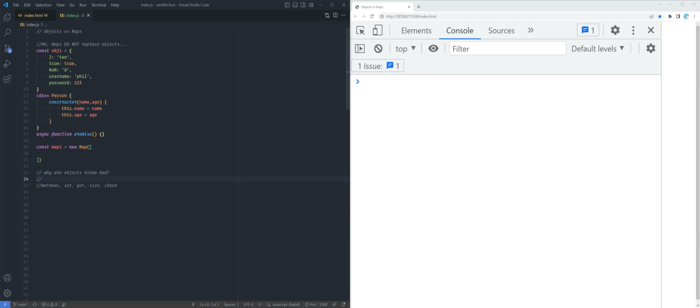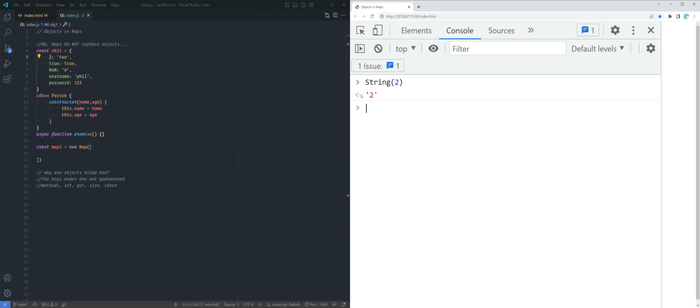Well, first of all, the keys order are not guaranteed, especially when you loop. So when you loop, it may not display 2 as the first one. Sometimes it does, but the order is never guaranteed. Second of all, your keys' type has to be a string. If it's not a string, JavaScript will try to convert it to a string. So for this number 2, JavaScript would do string 2 on it.